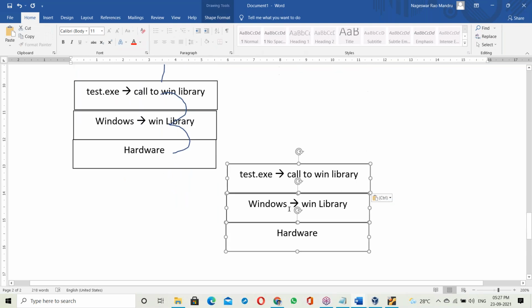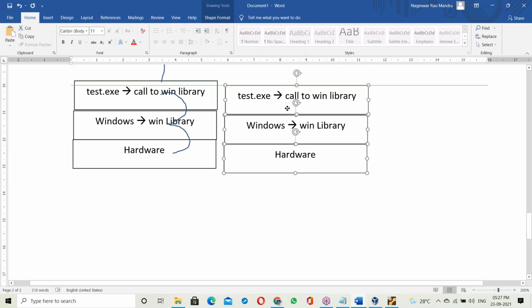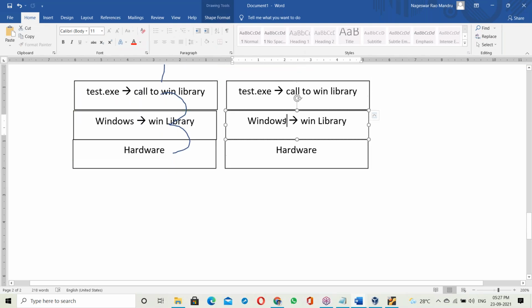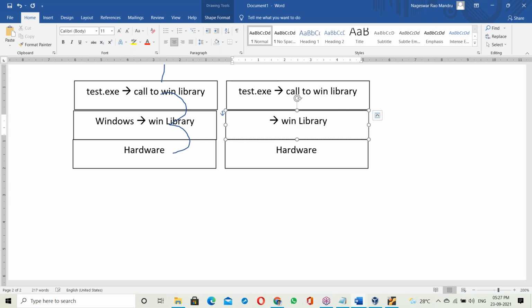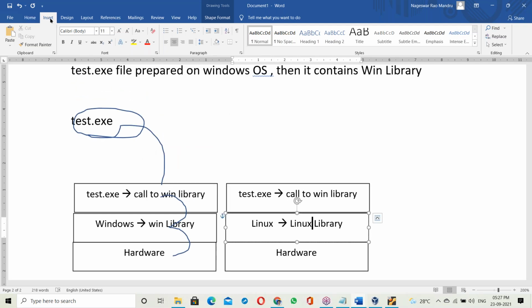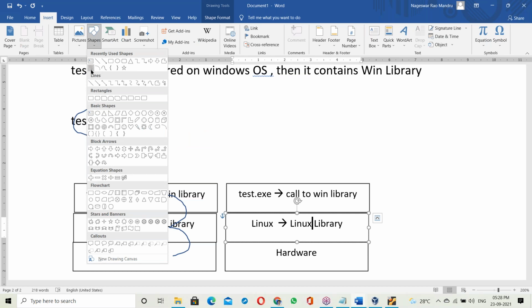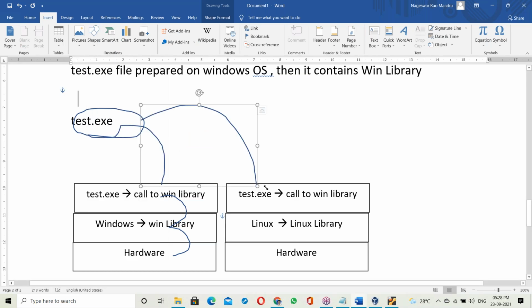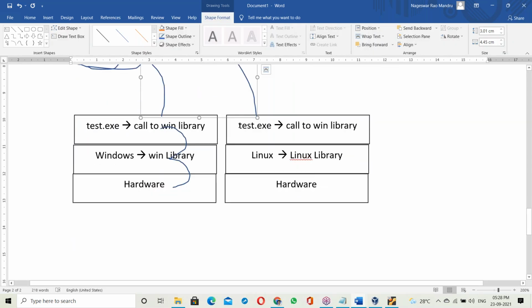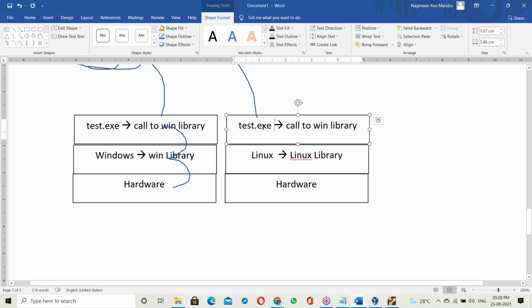Suppose another platform, Linux base, with the Linux library. The same test.exe file is placed on Linux.